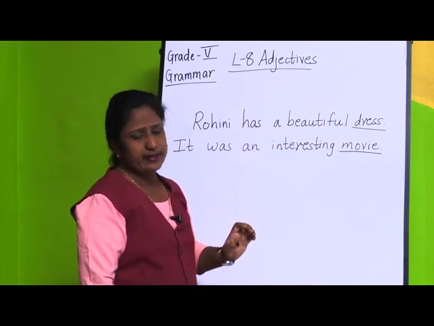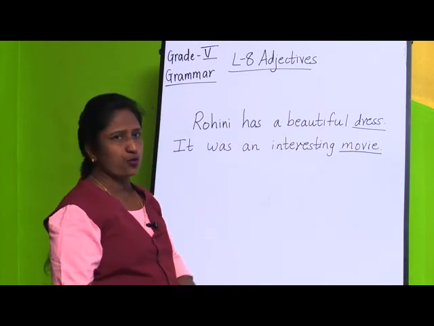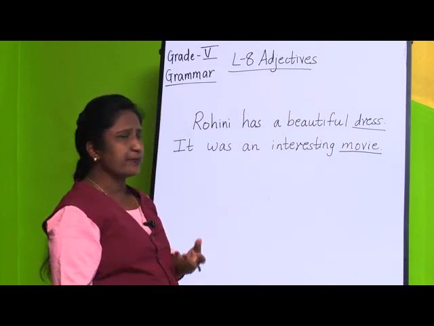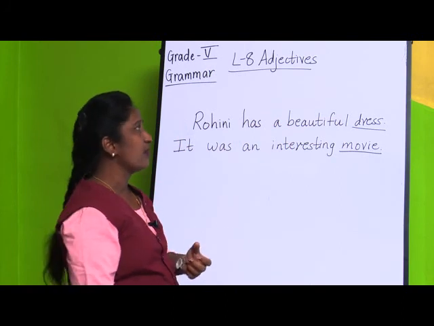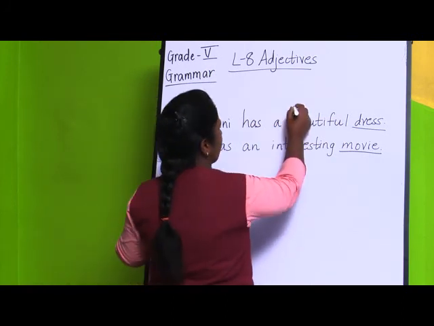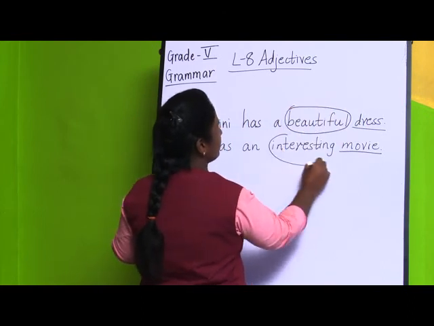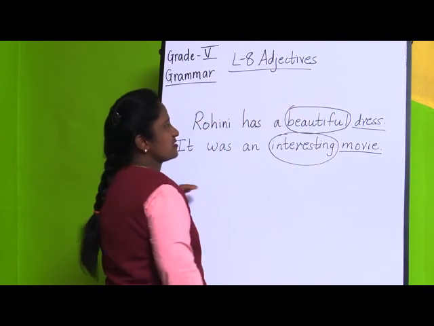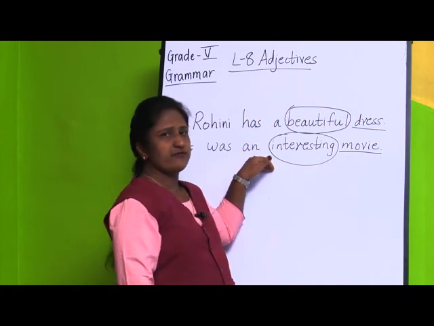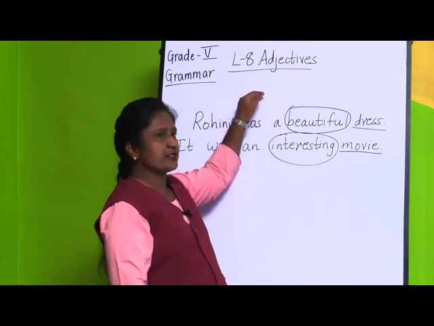interesting movie. Means, if we describe a noun, any person, place, animal or thing, that word is called an adjective. So, these words, beautiful and interesting, are adjectives. Why?